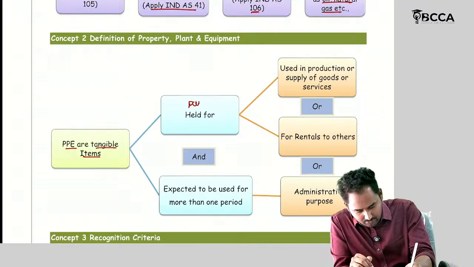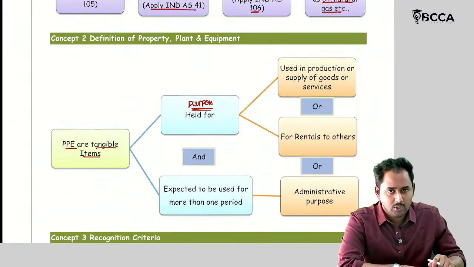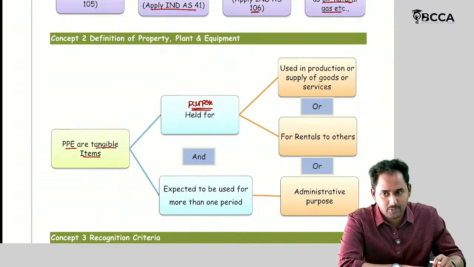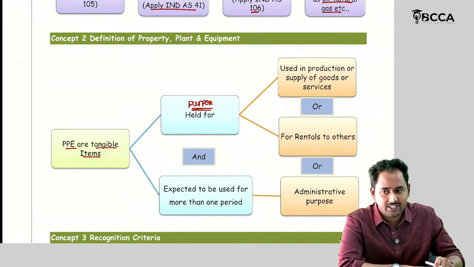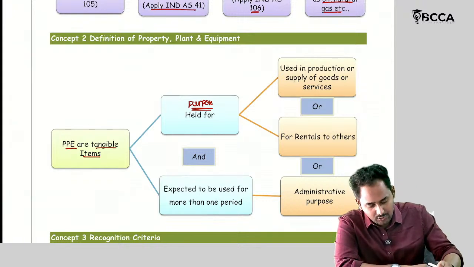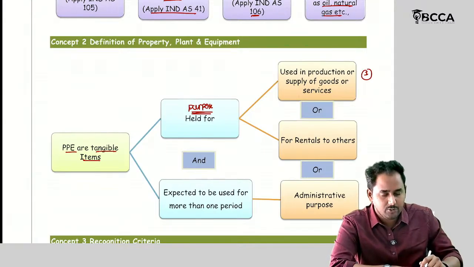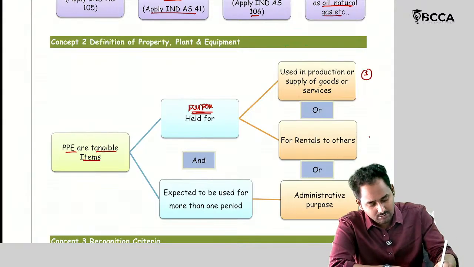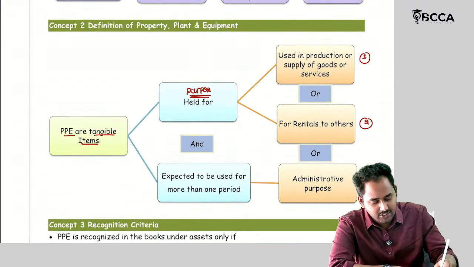Next, what is the purpose? For any classification of assets, I need to go with the purpose. So for what purpose have you purchased this PPE? I am going to give three purposes. If you purchase this asset for any of these three purposes, then we can classify it as a PPE. First purpose, used in production or supply of goods or services. Second, for rentals to others. And third, for administrative purpose.